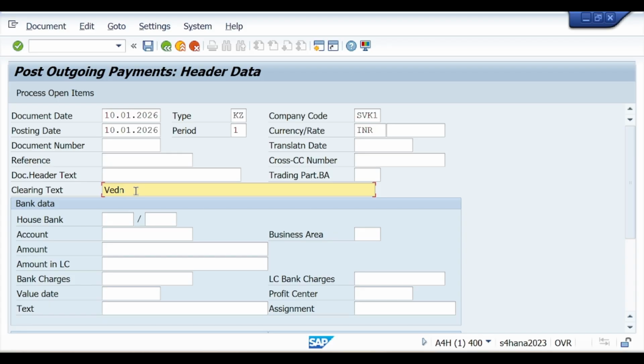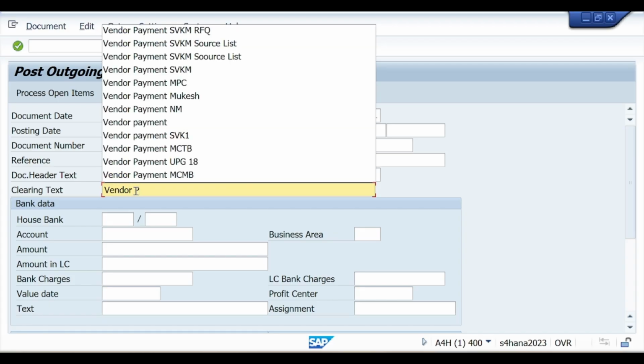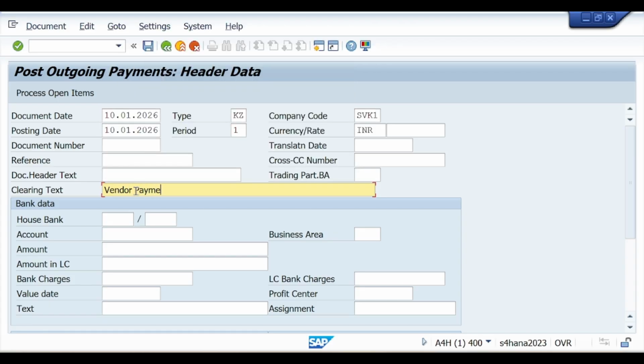Let's suppose vendor payment for services. Okay, for services, account, GL account, bank GL account. So this is my bank GL account. How much price total? 7,000. Value date. So value date, let's suppose I have entered today's date.